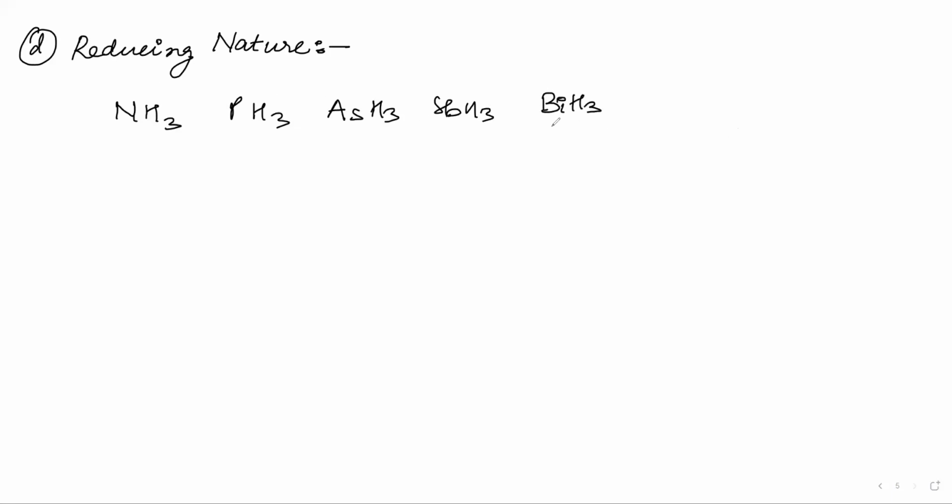The reducing nature means which has the weakest element-hydrogen bond. Whose bond is weakest with hydrogen? BiH3's bond is weakest, and after that SbH3 and so on.